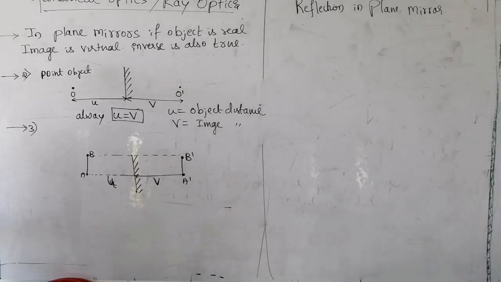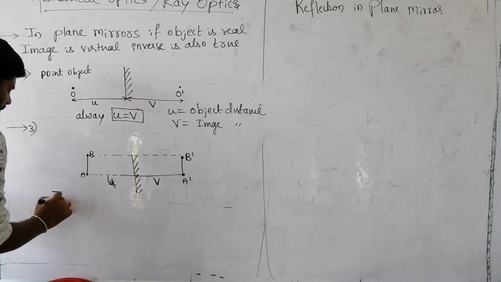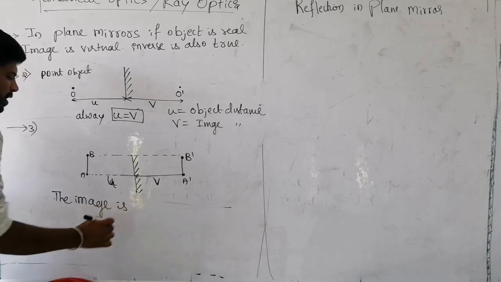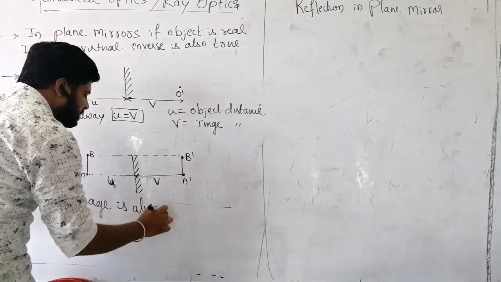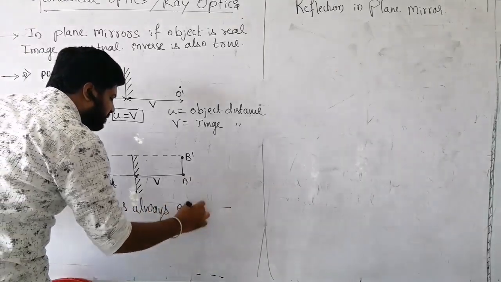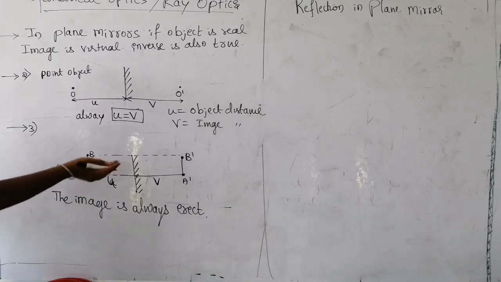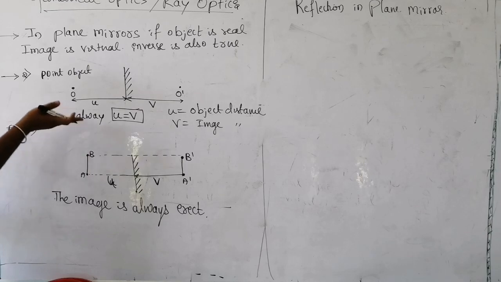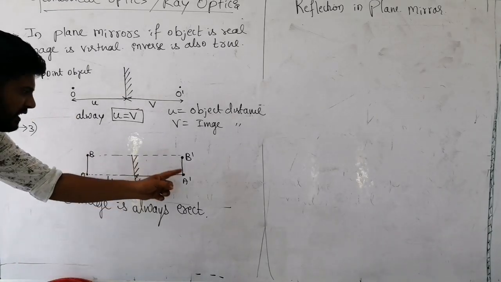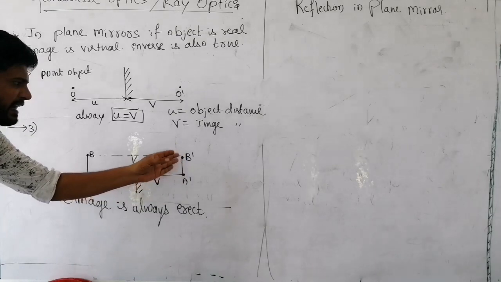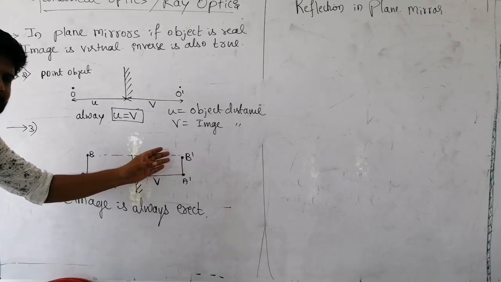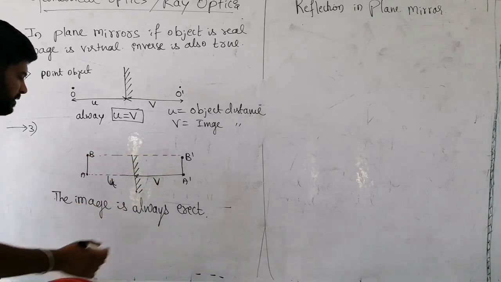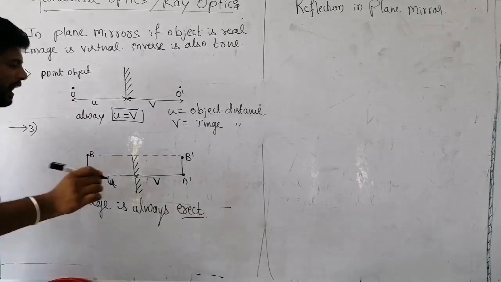Now, remember here the image is always erect. Erect means it should be in the same direction. You can see it is A to B directed towards the positive y-axis. Here also image A dash to B dash is also directed in positive y-axis. It means it is erect. It is not inverted. Image is erect.